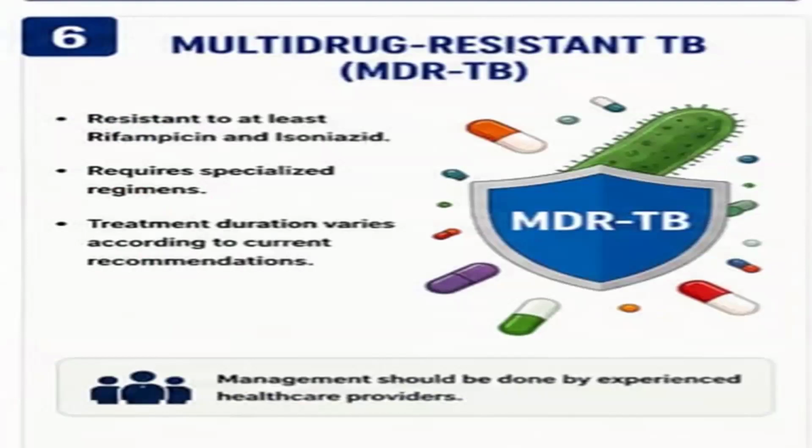Multidrug-resistant tuberculosis, or MDR-TB, is defined as resistance to at least rifampicin and isoniazid. Management is more complex and requires specialized treatment regimens. Patients with MDR-TB should be managed by experienced healthcare teams and monitored closely throughout treatment. Early diagnosis and strict adherence are critical for successful outcomes.